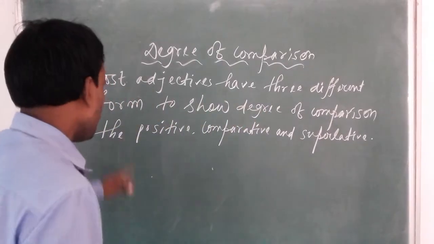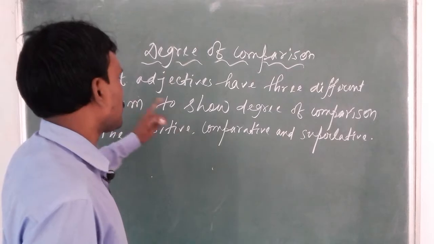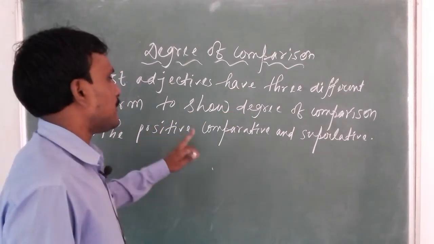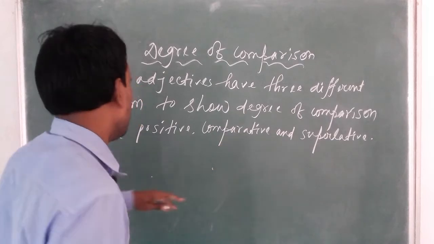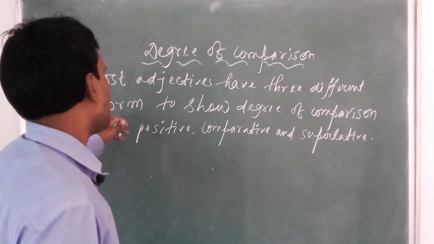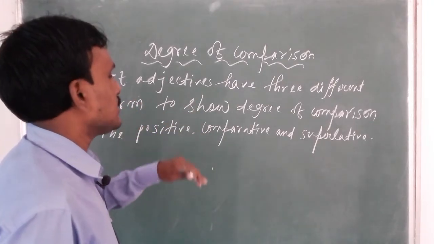Most adjectives have three different forms to show degree of comparison: the positive, comparative and superlative.